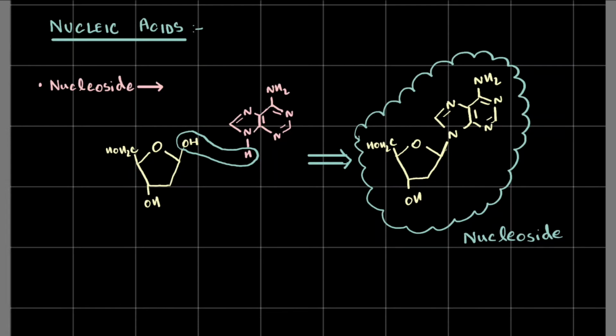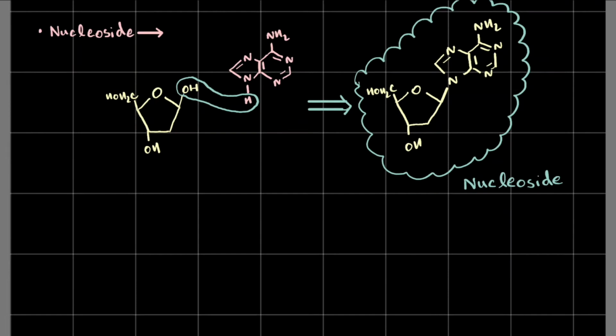Now we got it. And this bond is formed by condensation, and it's known as a glycosidic bond, right? And that's just a cool name. That's just a way for biologists to show off, right? It's not exactly that.